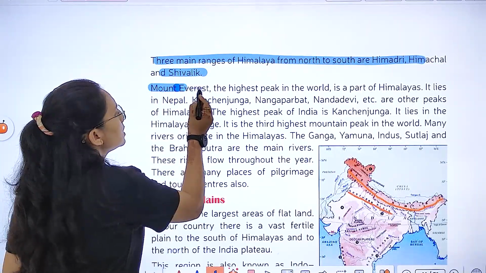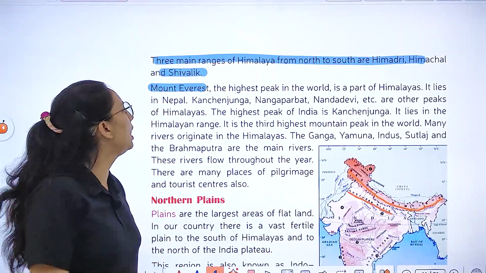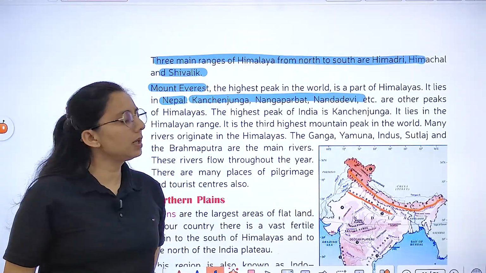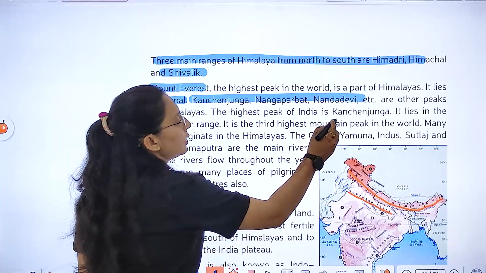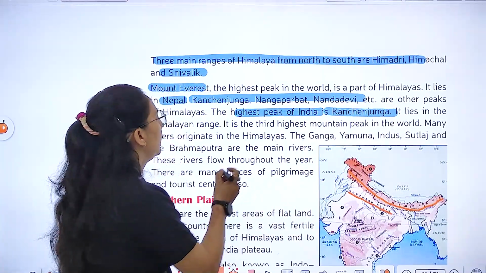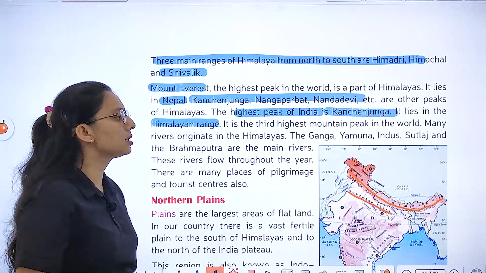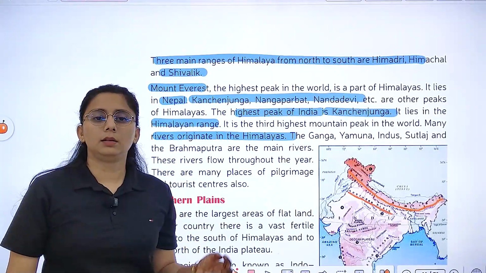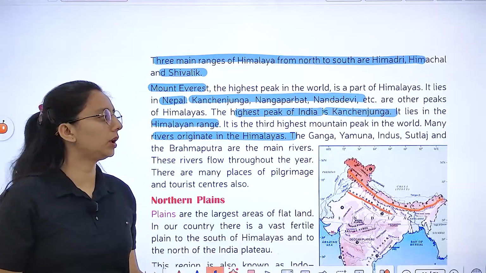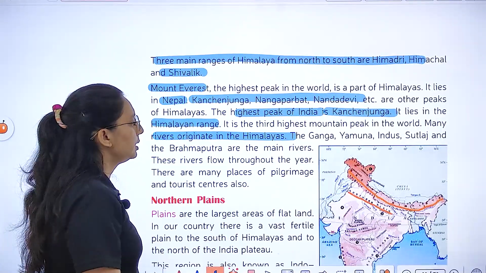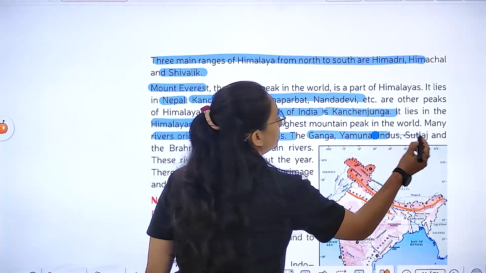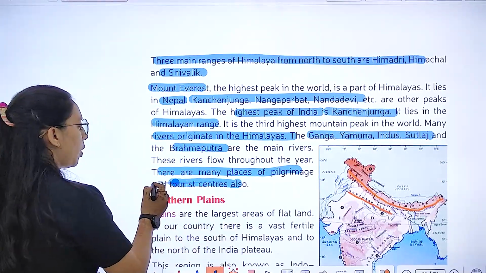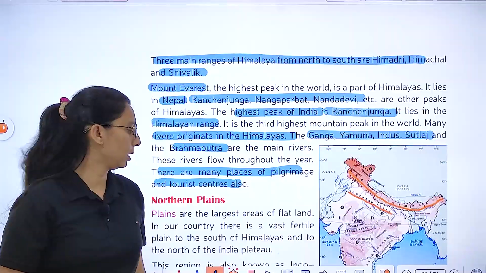Mount Everest is the highest peak of the world, which lies in the Himalaya and in Nepal. Kanchenjunga, Nanga Parbat, Nanda Devi, these are the other peaks, and the highest peak of India is Kanchenjunga. It lies in the Himalayan range and is the 3rd highest mountain peak in the world. Rivers originate from the Himalaya: Ganga, Yamuna, Brahmaputra, Satluj, these are the main rivers. Right? And there are many places of pilgrimage importance and tourist centers over here.